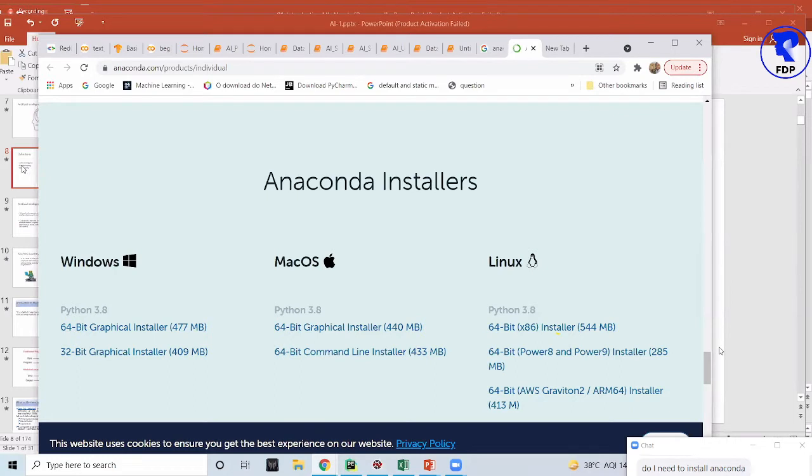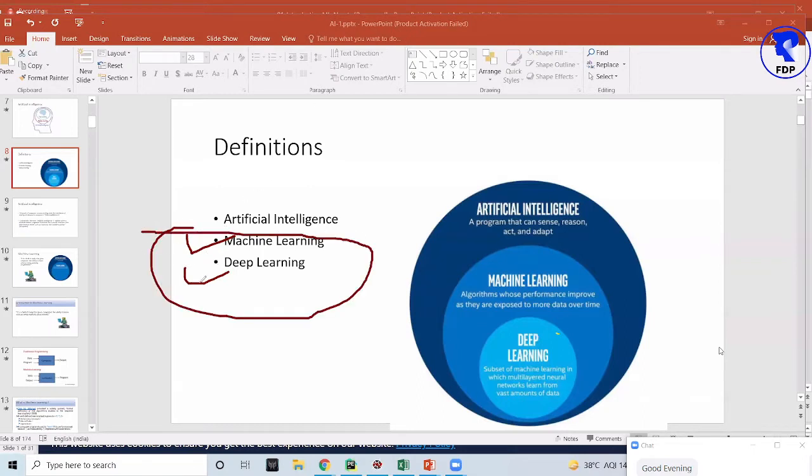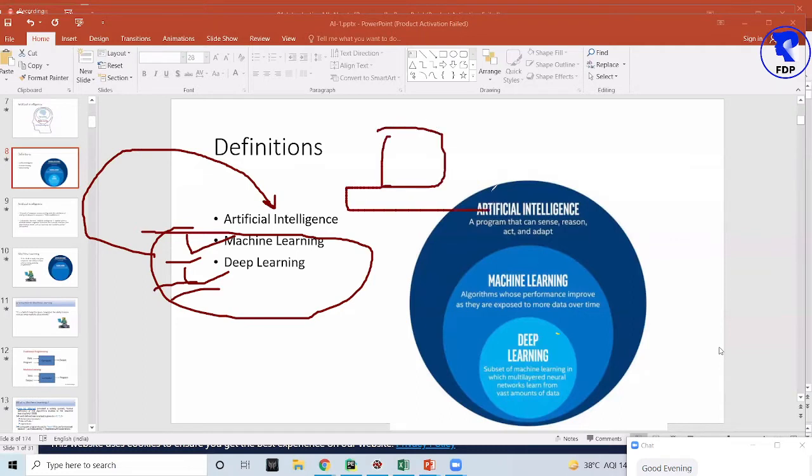Now, first of all, we'll be starting from machine learning, then we'll go ahead with deep learning. And now the question is why we have to learn it? Because both techniques have a common objective: we have to make our machine intelligent artificially. I'll explain how to use this technique to make our machine intelligent.